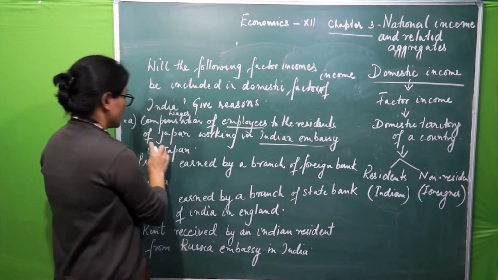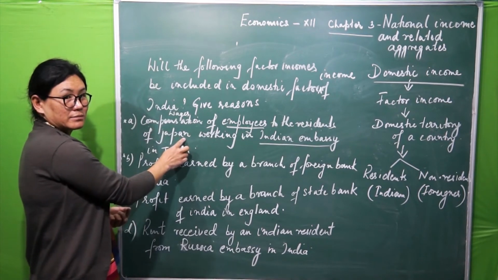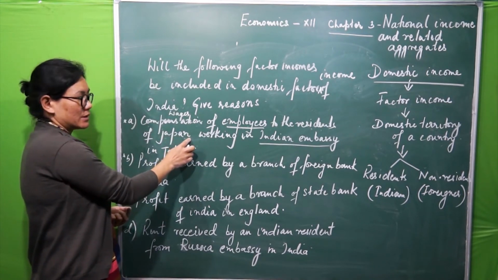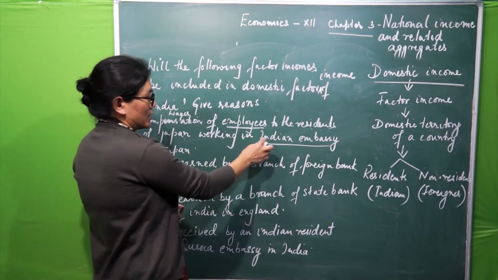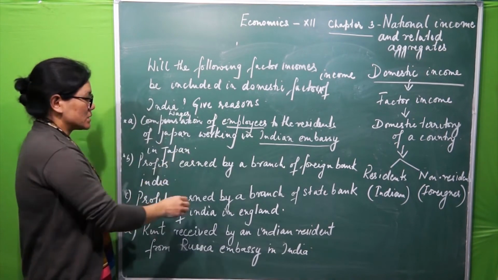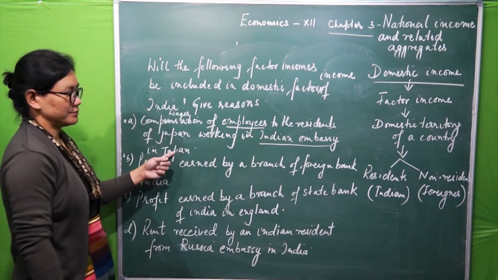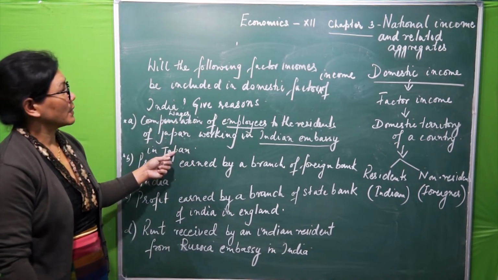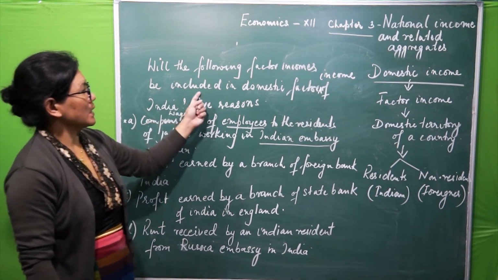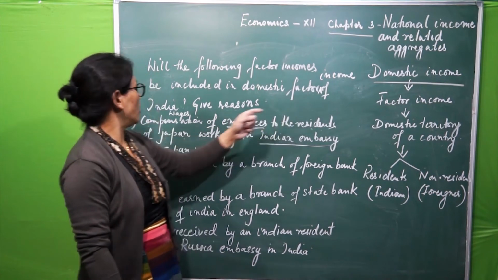To the resident of Japan, a Japanese, and this one is working in the Indian Embassy, which is located in Japan. Now, will this factor income be included in domestic factor income of India?